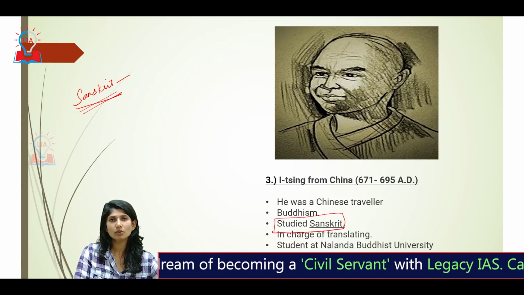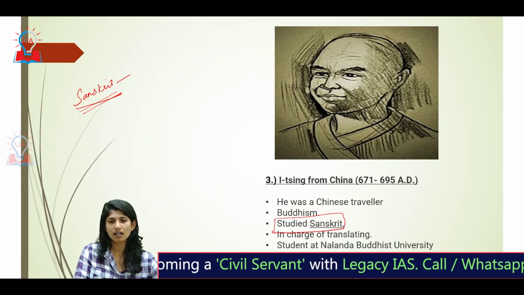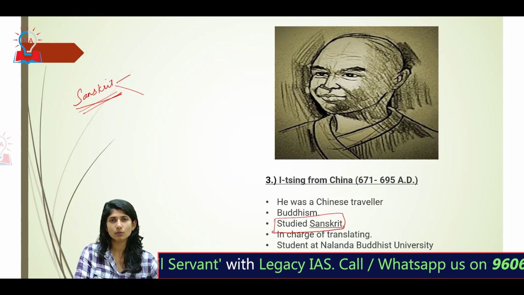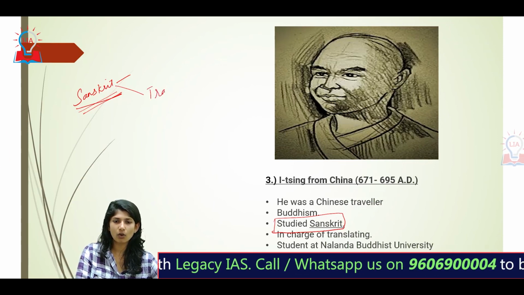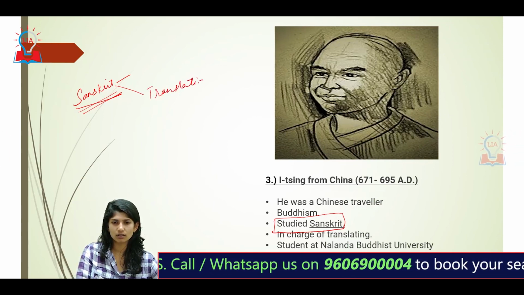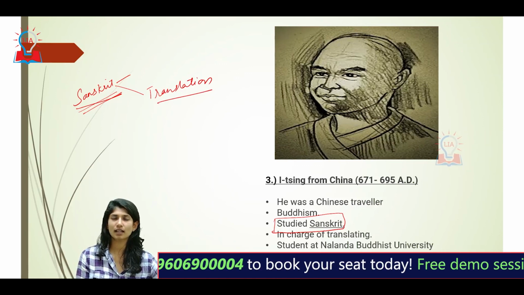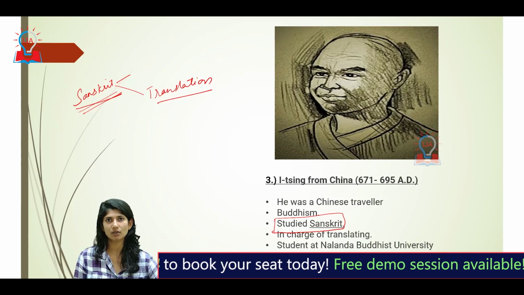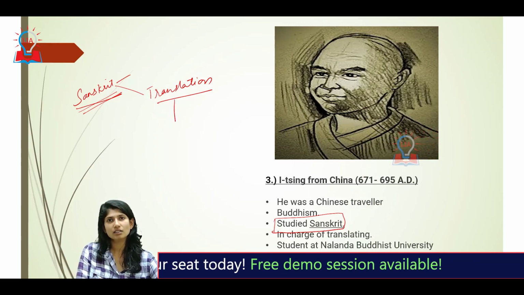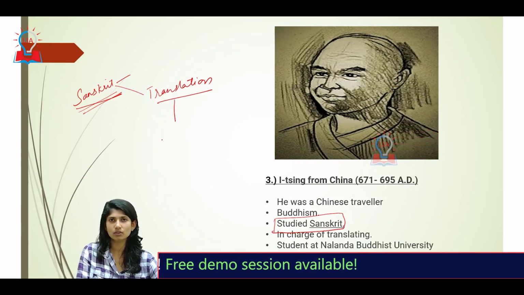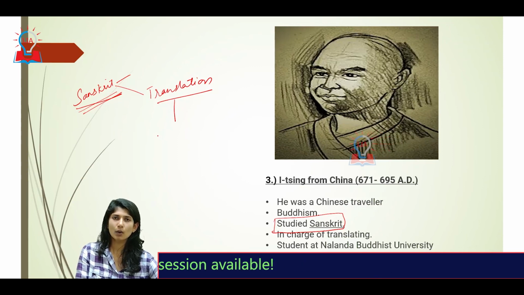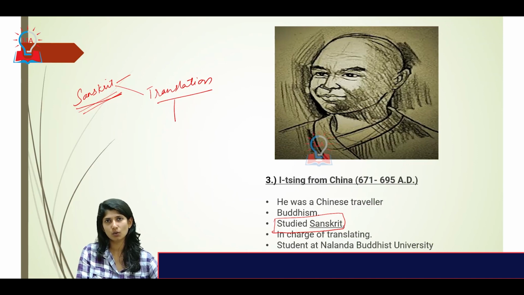That opened them up to new avenues. With this they started doing a lot of translation work. The translation work doesn't necessarily mean only Buddhist texts. Anything that piqued their interest, they translated into their language and took back to their hometown. This added richness to both India as well as the home country.